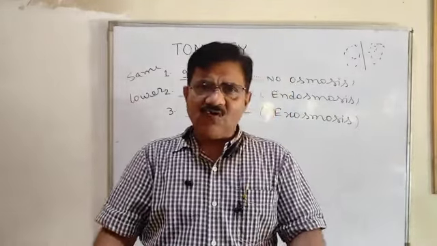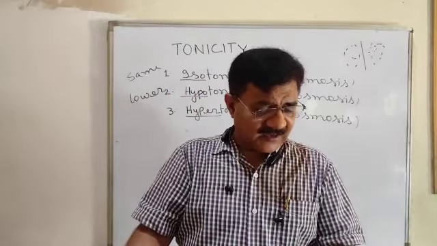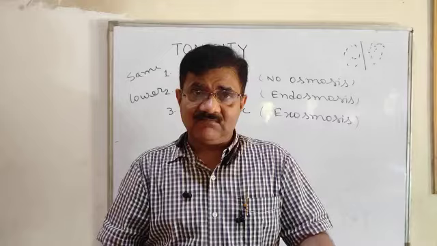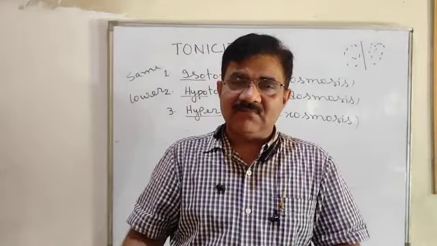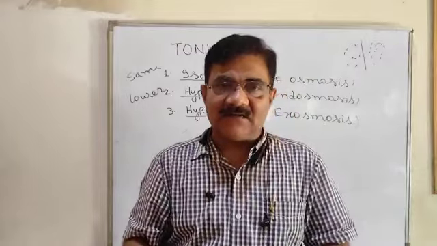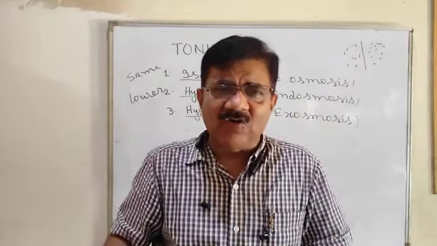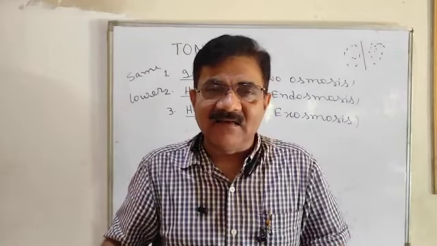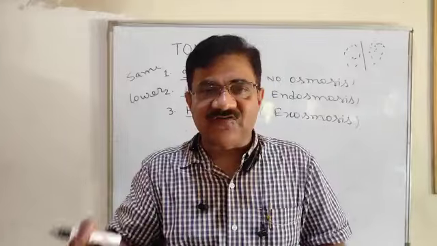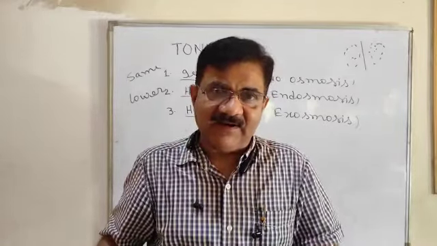Now one more thing, endoosmosis also depends on the rigidity of the cell wall. If the cell is turgid, turgid means very tight, already the maximum amount of fluid is present inside the cell, then it will not absorb water or any liquid.